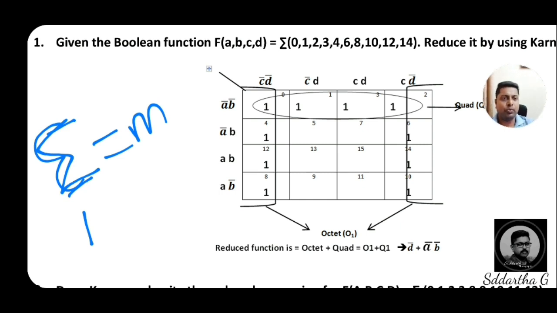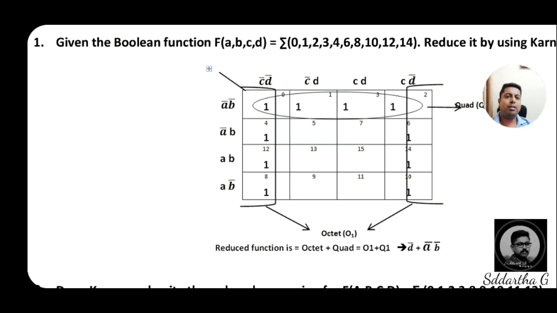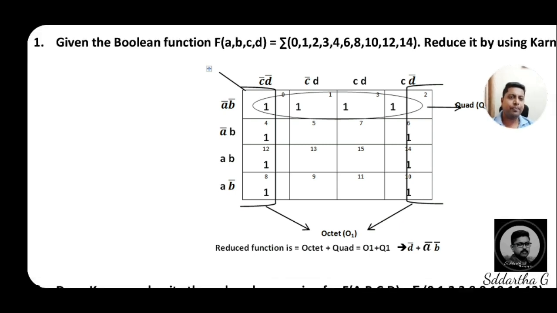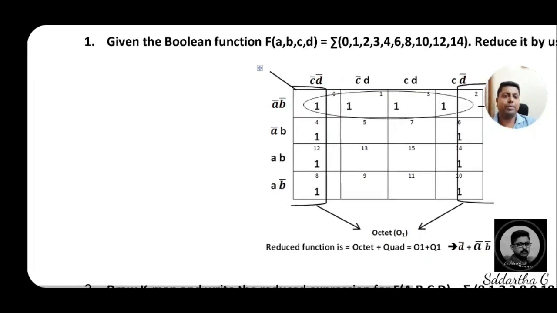They have given the sigma of some decimal equivalents: 0, 1, 2, 3, 4, 6, 8, 10, 12 and 14. Reduce it by using a K-map. So this is the question.